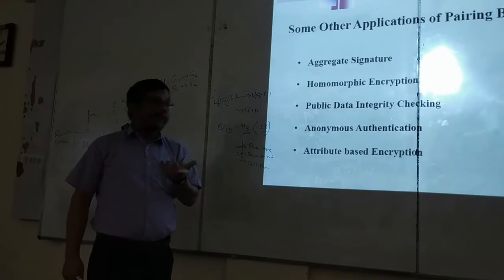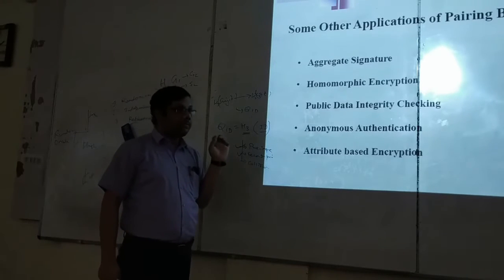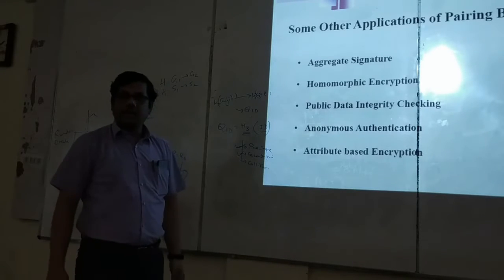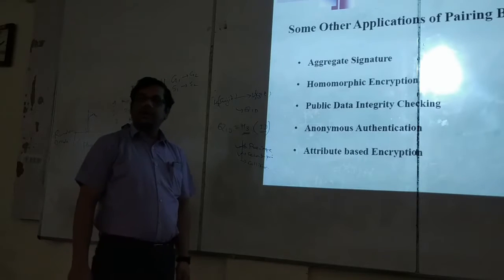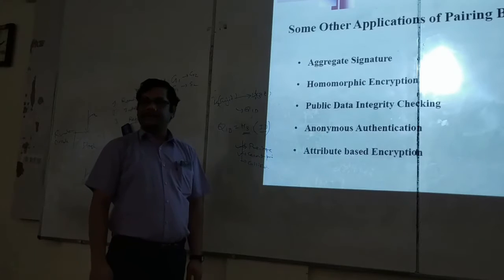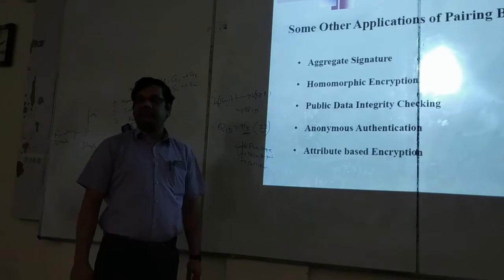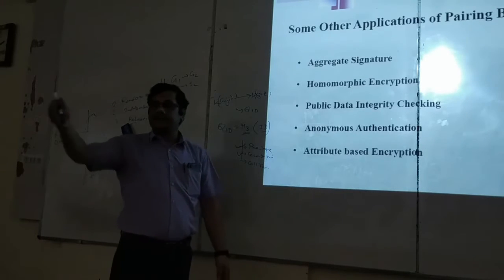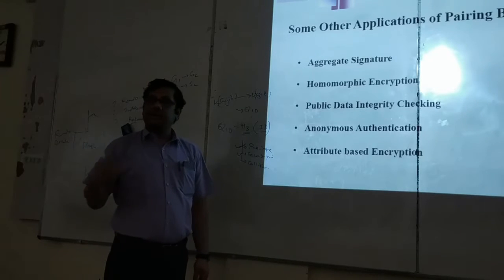Using bilinear map. Homomorphic encryption is specifically used in cloud computing. Data in encrypted form is kept in the cloud. Then how can you do some computation on the encrypted data? It is implemented in different ways, but bilinear map is one of the ways. Public data integrity checking: data is kept at the cloud. How can another party check the integrity of the data kept at the cloud without downloading the data, without disclosing the data?